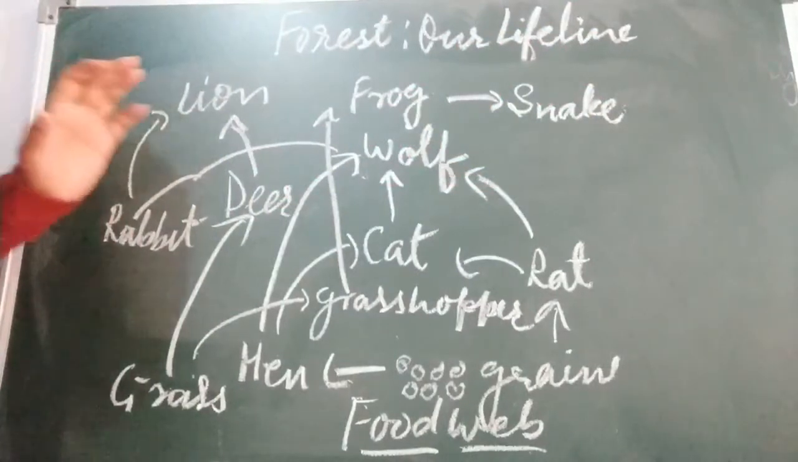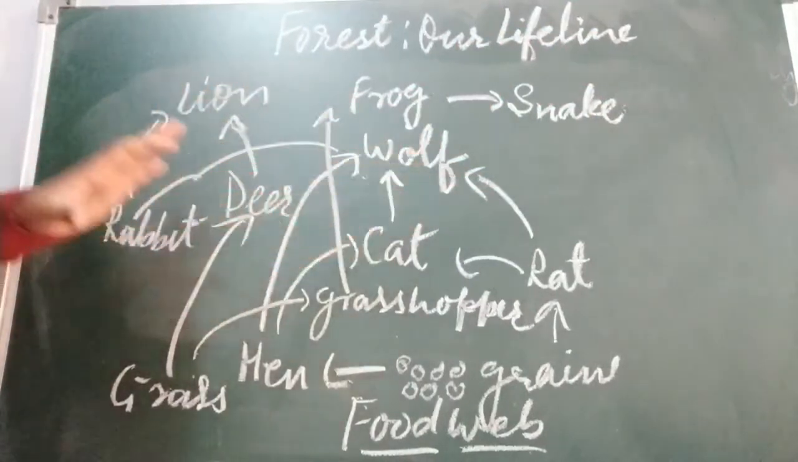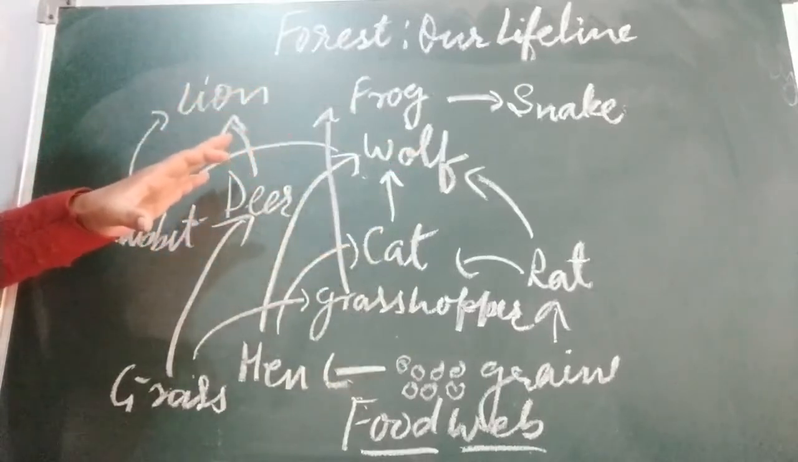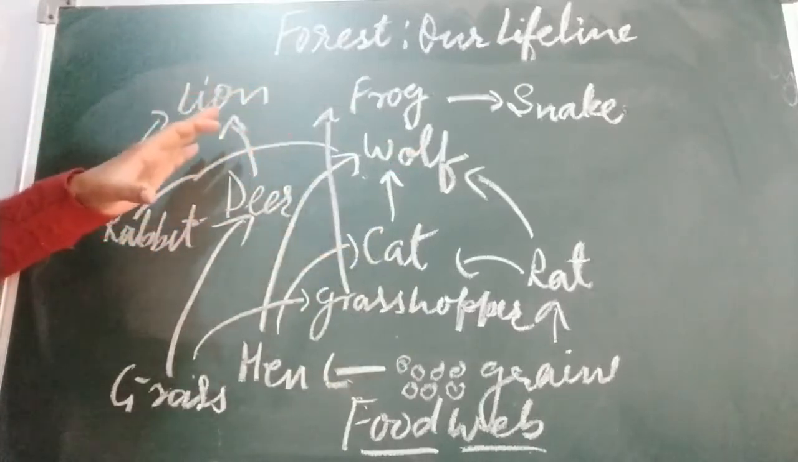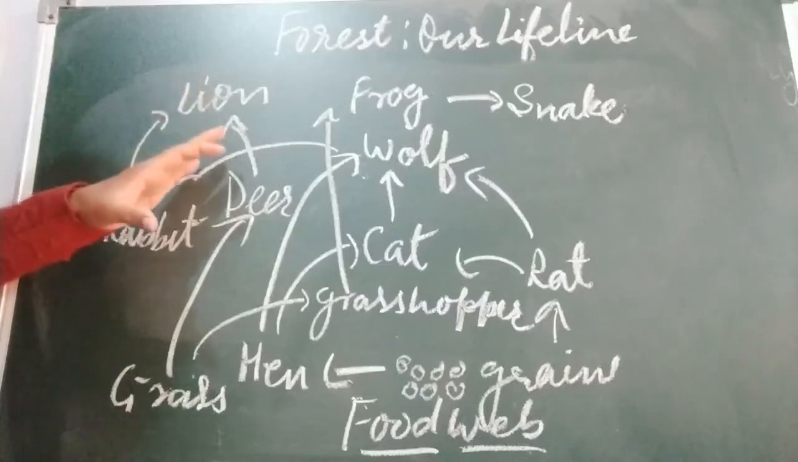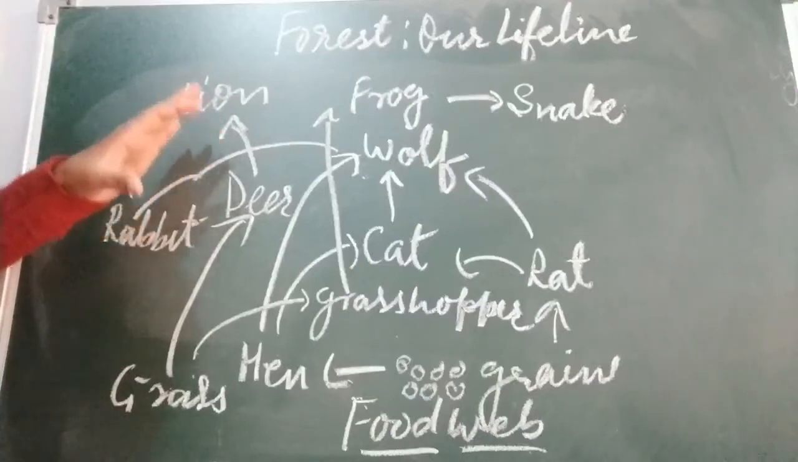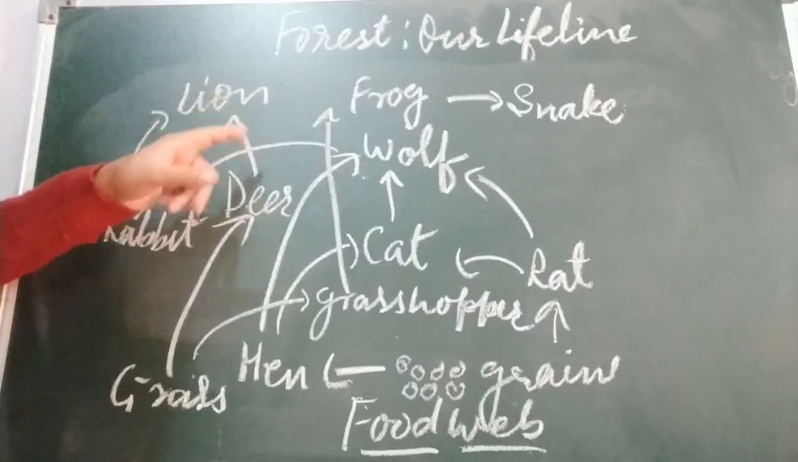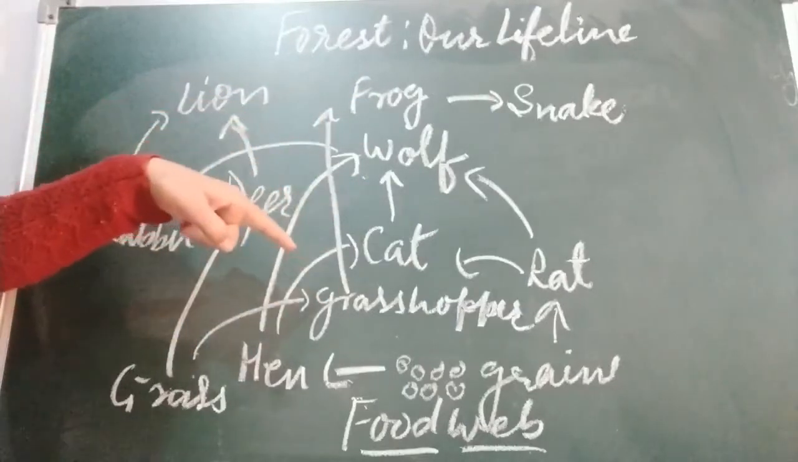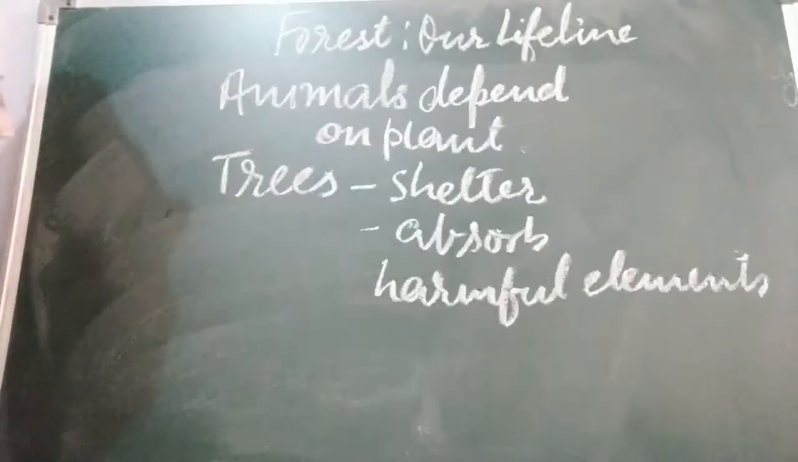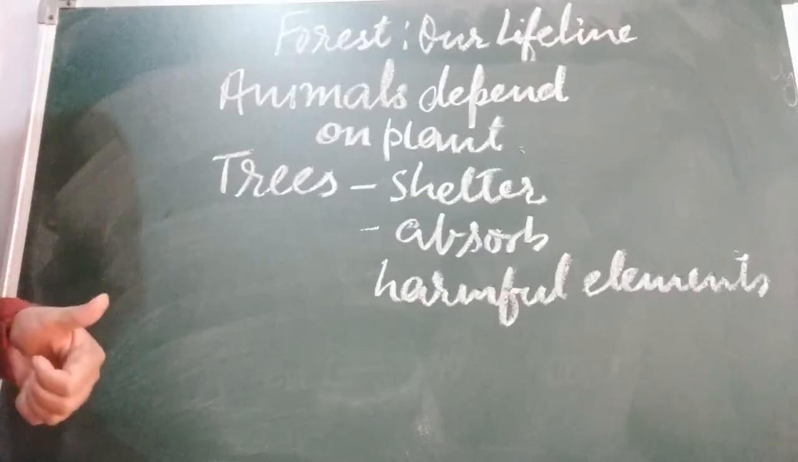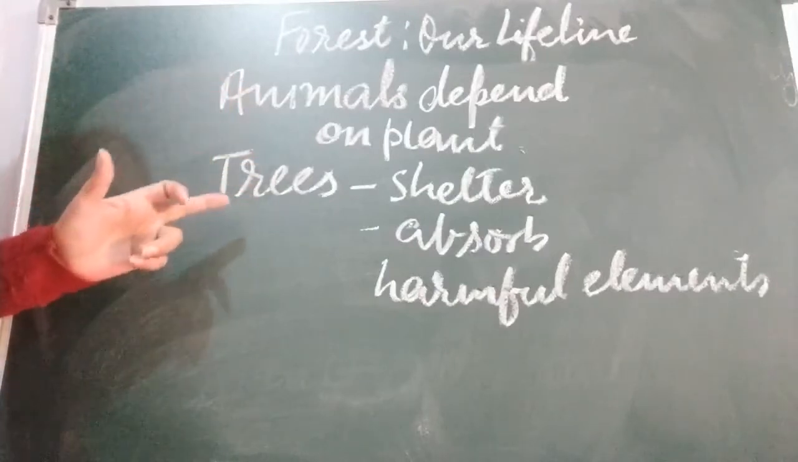Okay, so this way just you are seeing a web is created. Okay, this is a complex representation of energy flow in nature. This is called food web, as it appears like a web that a spider spins. So we are also a part of it. After food web, children, we are going to discuss how plants are also useful, how animals depend on plants.